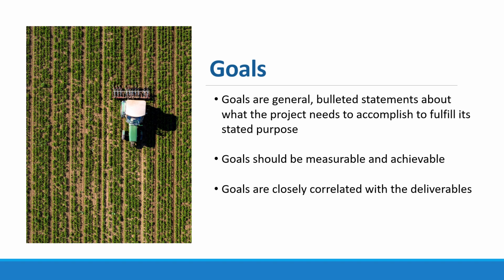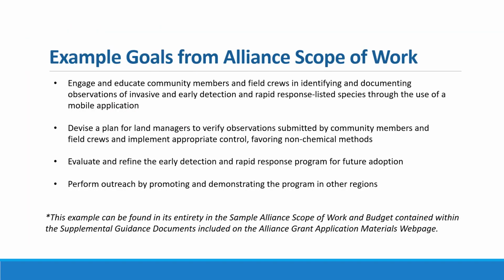Next, the goals section. Goals are broad, general, bulleted statements about what the project needs to accomplish to fulfill its stated purpose. They should be measurable and achievable within the frame of the project, and they're closely correlated with the deliverables. Here are some example goals from the Sample Alliance scope of work available within the supplemental guidance document.